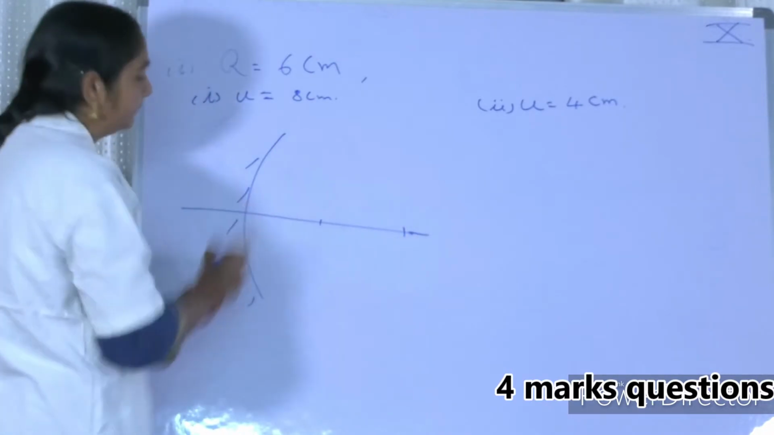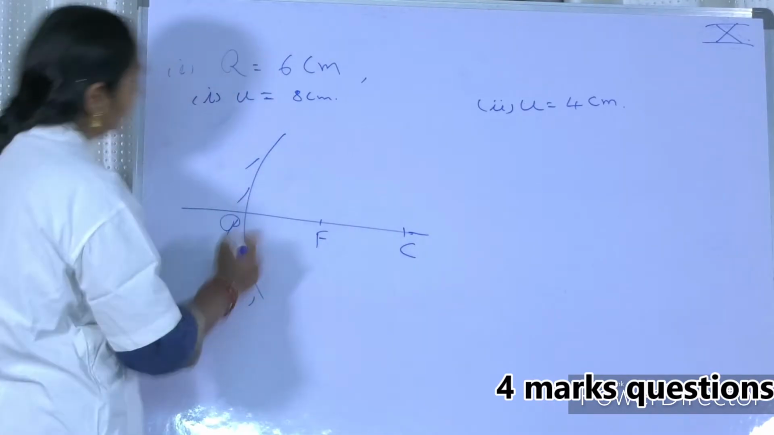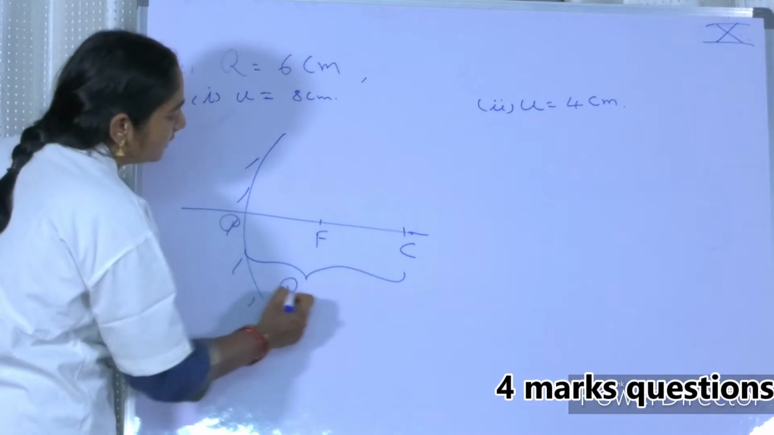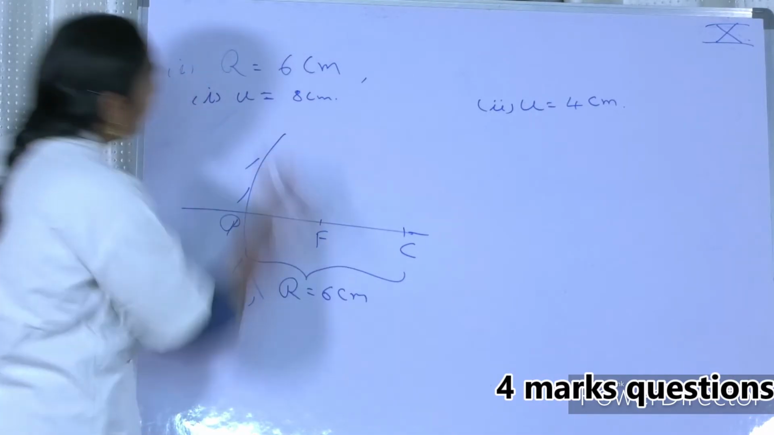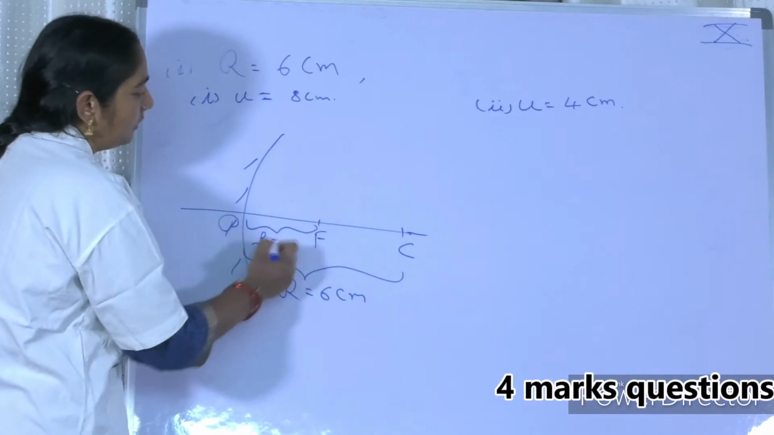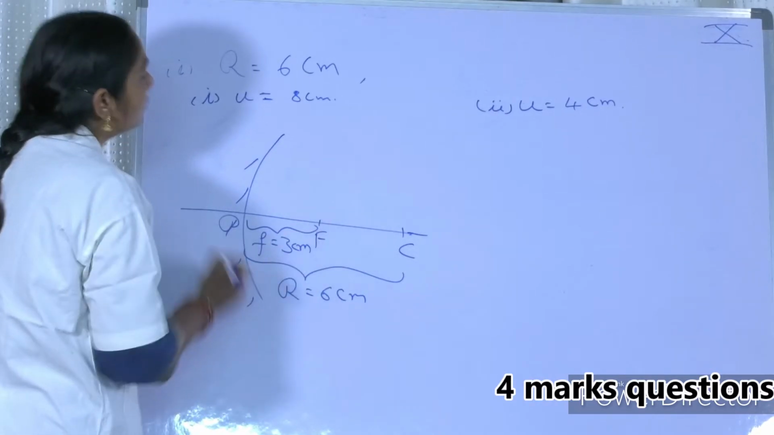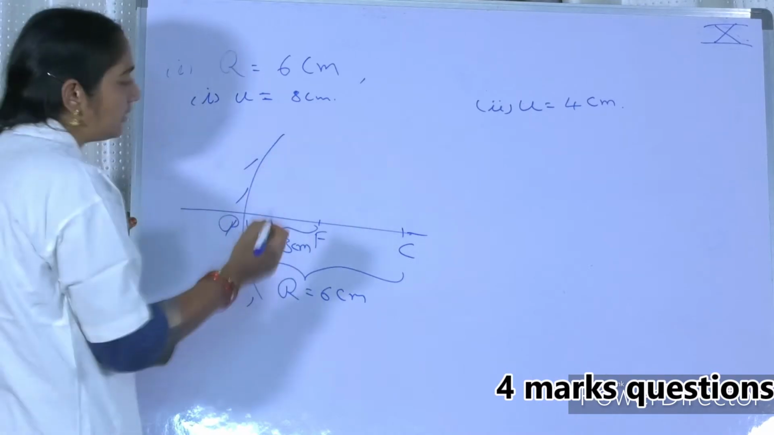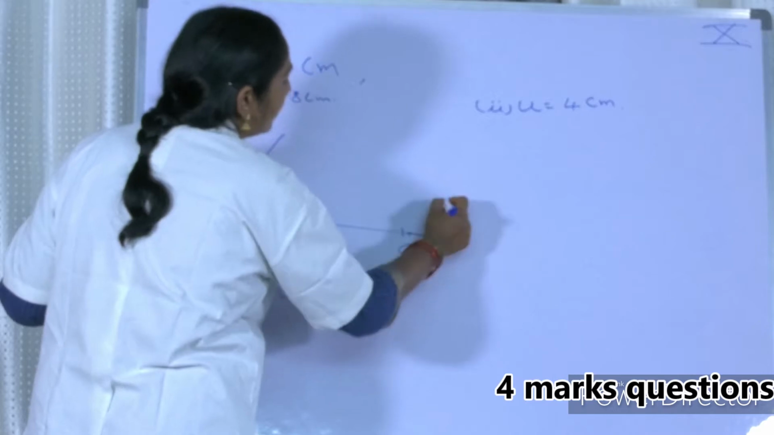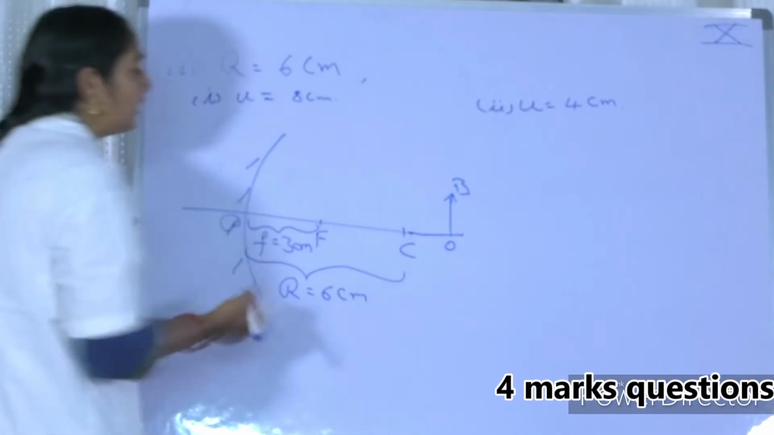Only the ray diagram. So this is the pole, the principal focus, the center of curvature. The radius of curvature is given to you, that is r is equal to 6 centimeters, and u is given. So f is nothing but half of r, that is 3 centimeters. Now u is 8, that is 6 plus 2, which means the object is placed beyond C. When the object is placed beyond C, you already know the case.